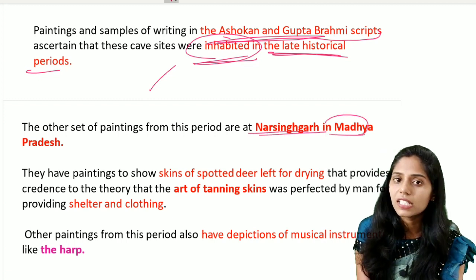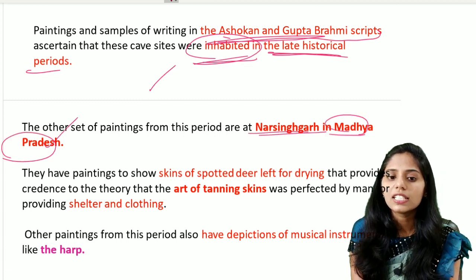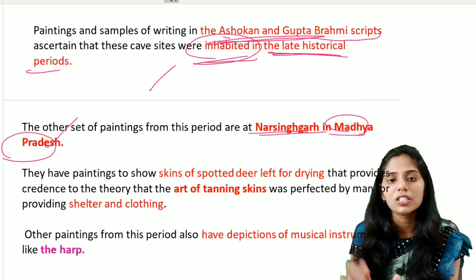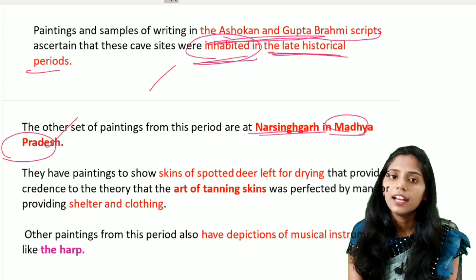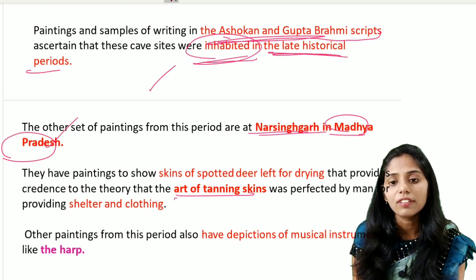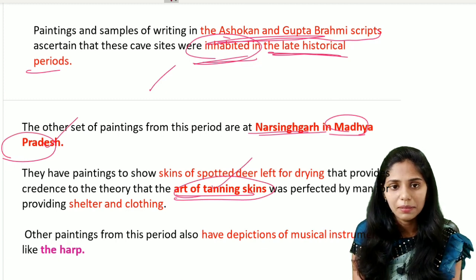The first one is Narsinghgarh, which is present in Madhya Pradesh. In this Narsinghgarh, we have seen one important painting that is mainly related to the skin of the spotted deer, which is left for drying. So it means they knew the technique of the art of tanning skins also in that period.